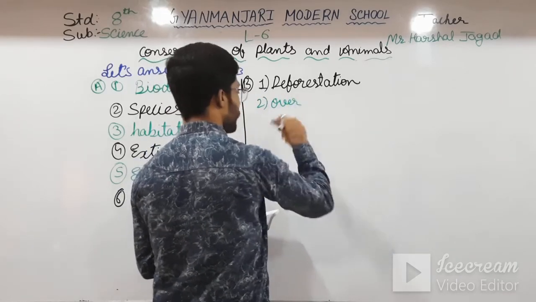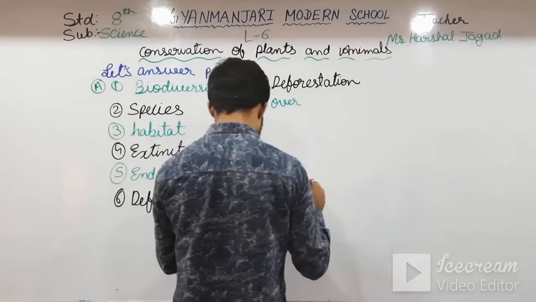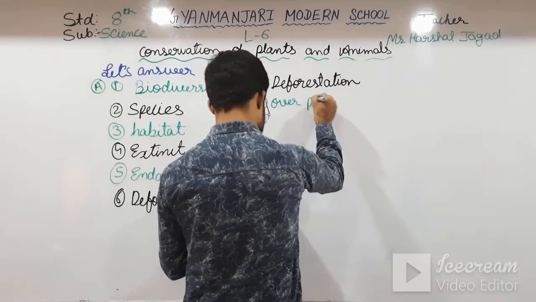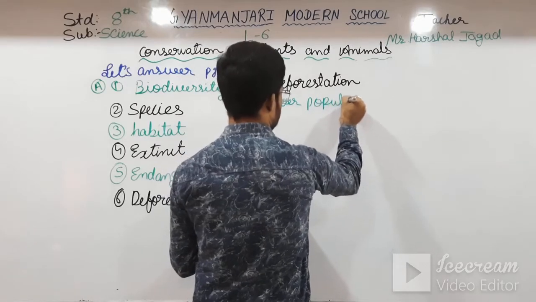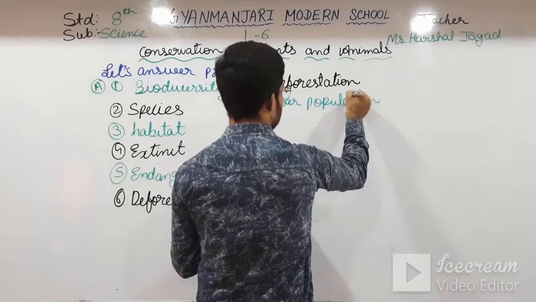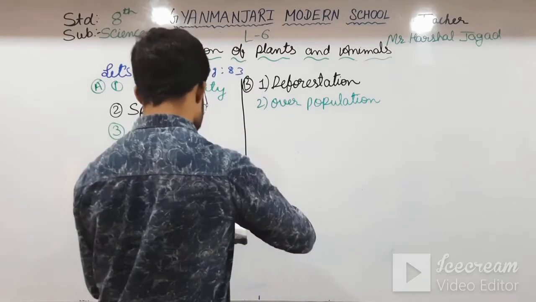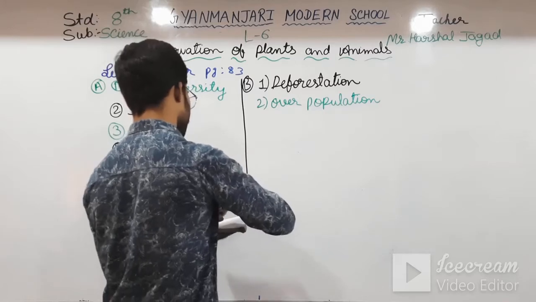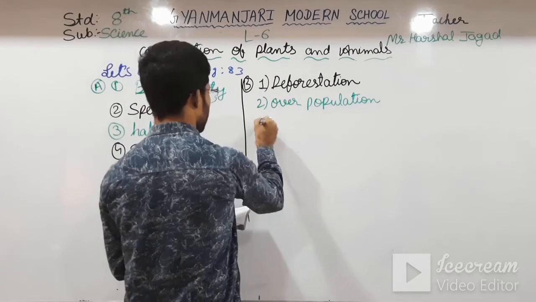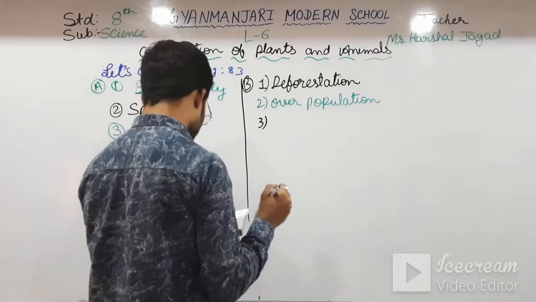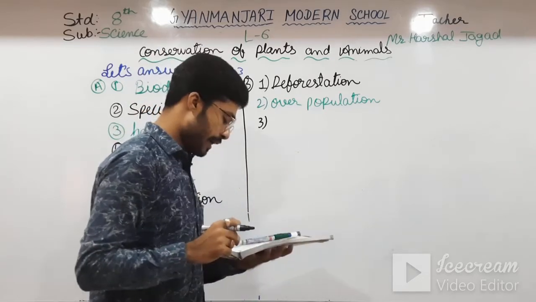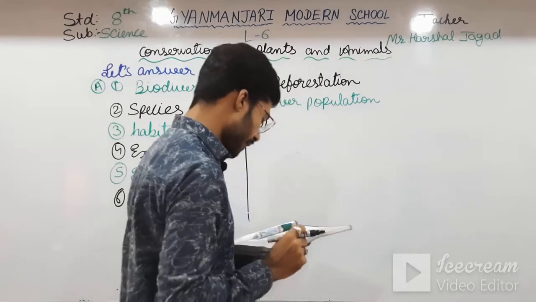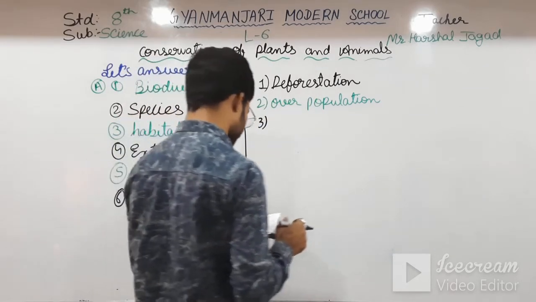Because the population is increasing, this demand is also increasing. Overpopulation. And third one: this helps to maintain the balance of vital gases in the environment, that is forest.